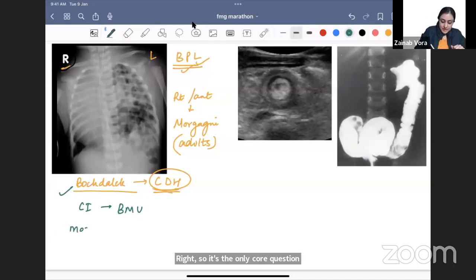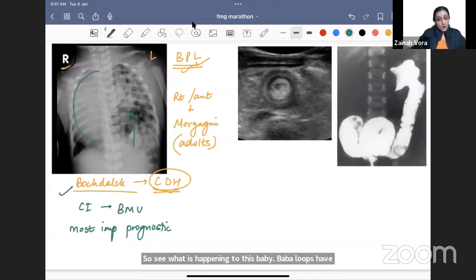Next question is what is the most important prognostic factor here. So see what is happening to this baby. Bowel loops have come into the left side. Because of this, the heart which was on the left side has displaced to the right side. So the baby ends up having no lungs to breathe, right? So the most important prognostic factor here is pulmonary hypoplasia, right?